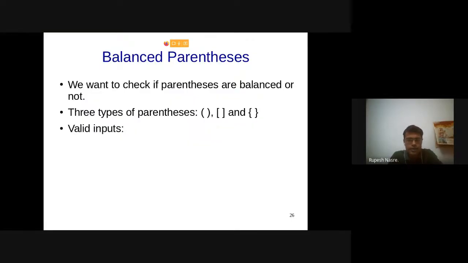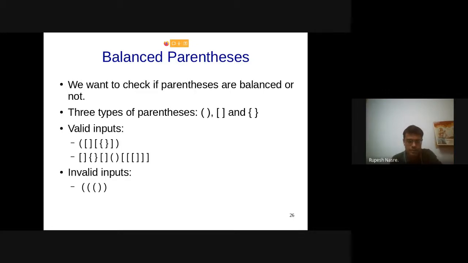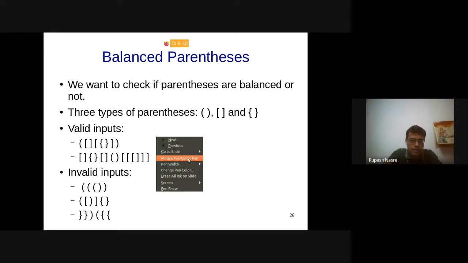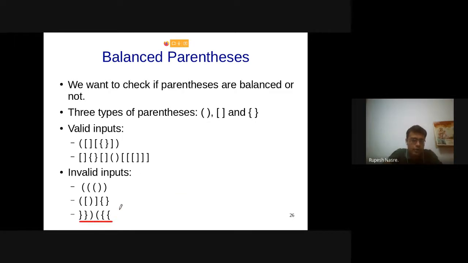So thanks for that discussion. So just some valid inputs and some invalid inputs, which some of you have already given. And all these three are important ones. Please see that those counters are going to be maintained here, right? But this will go into negative, right?